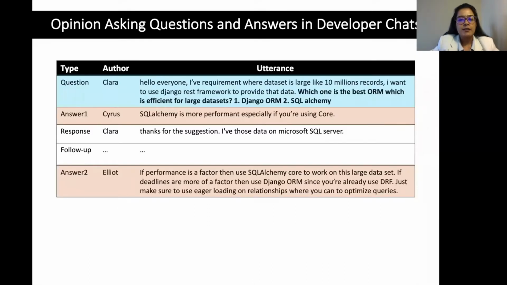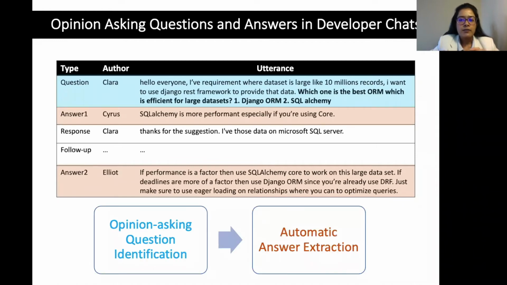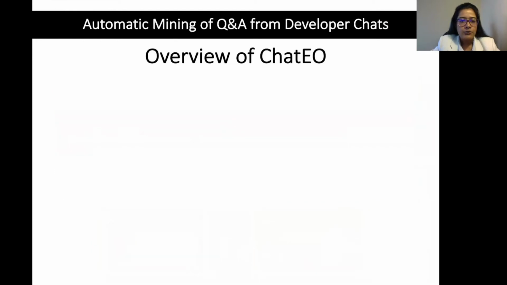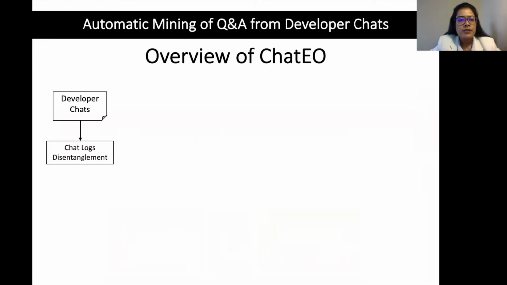To design an automatic system, we formulated two subproblems. The first part focuses on automatically identifying the opinion-asking questions, while the second part focuses on automatically extracting the answers to those questions. Now let's see an overview of ChatIO, and how the intermediate modules connect to each other. First we start with